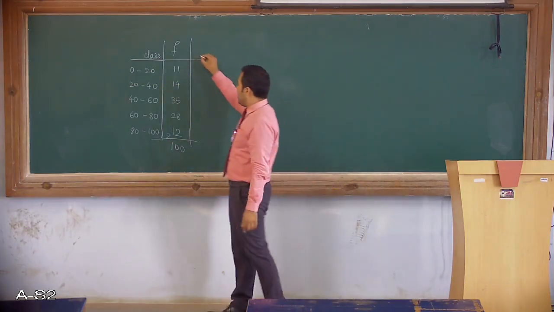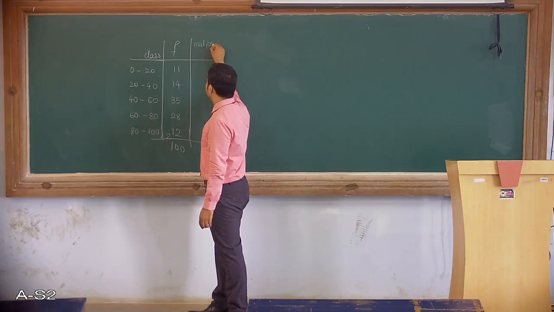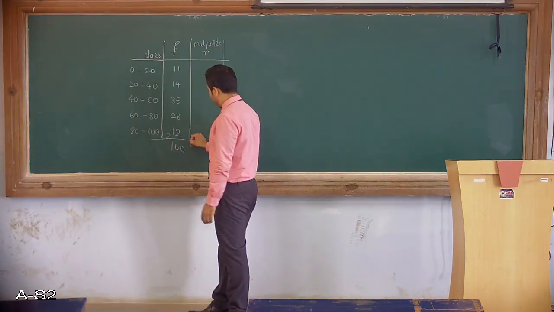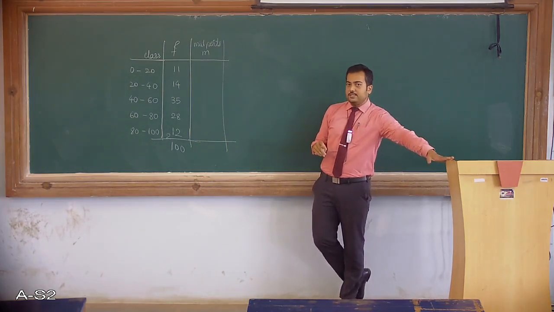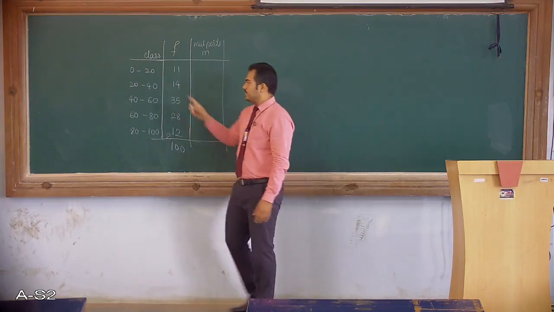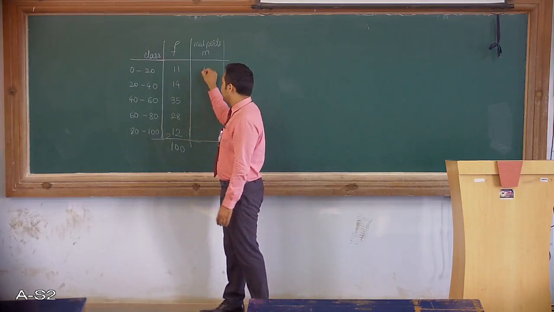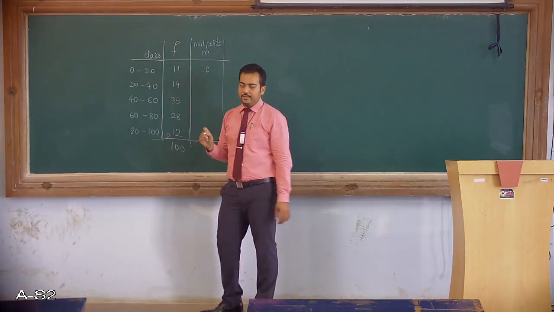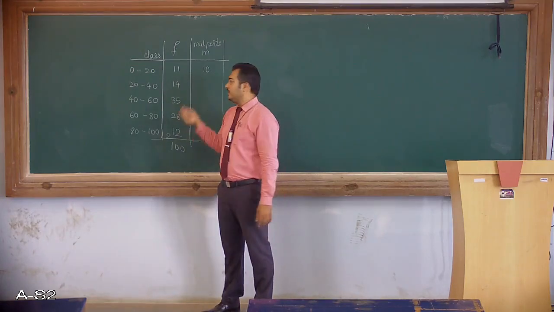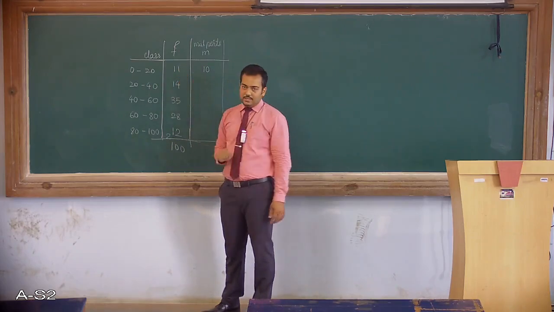So now let me add here one column called midpoint, which I denote as M. The lower limit of my first class is 0, the upper limit is 20. So 0 plus 20 divided by 2 gives you 10. So 10 will be the midpoint of 0 to 20. We would be assuming that 10 is representing this entire class, and there are 11 such values.